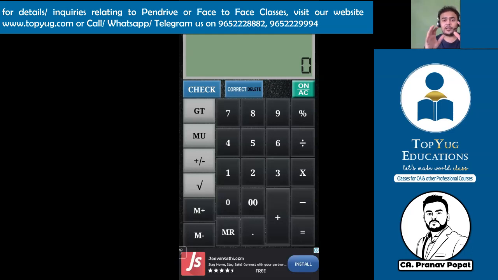So guys, now first I will make you understand which are the important buttons of our calculator which we need in exams, which are needed for the shortcut tricks of different chapters. If you have not purchased the calculator, you will understand which type of calculator you need to purchase. I'm not promoting any brand or model. I'm just telling you the basic minimum requirement in the CA exams calculator requirements. Okay, so are you guys ready? Should I start now? I think most of you must have downloaded from Play Store.